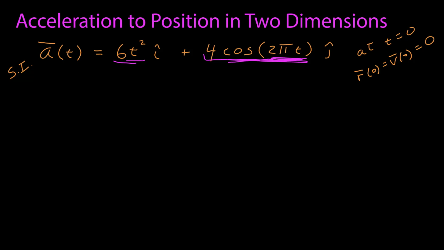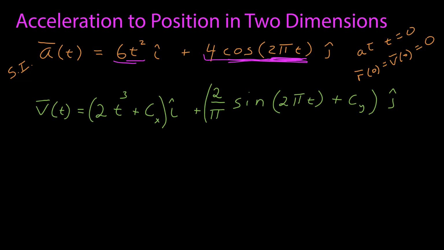To find the velocity function, we then need to take the antiderivative. And here we need to take the antiderivative of each component. So here's the antiderivative of the x component. t squared goes to t cubed over 3, and then 6 divided by 3 is 2. So I have 2t cubed plus an integration constant, which I call c sub x for the x component integration constant.